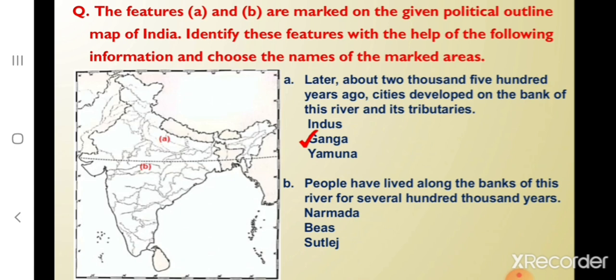Narmada, Byas or Satluj? What's the correct answer? Correct. It is Narmada. So children, you have correctly located A, that is Ganga, and B, Narmada on this political outline map of India.